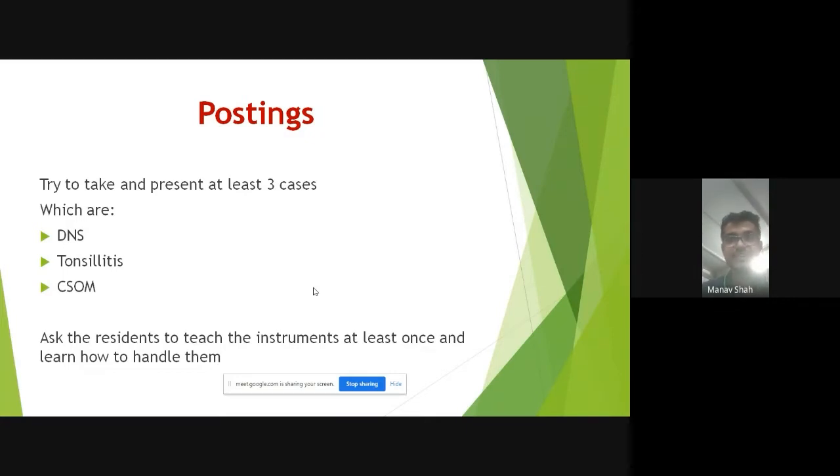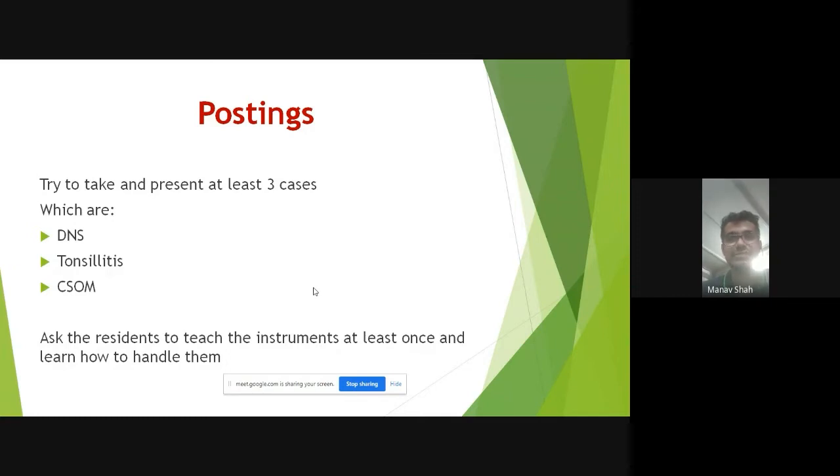How to identify the Caldwell view, then your Stenver's view and all those views. X-rays are asked commonly in your NEET as well as your Viva and all. They'll keep on asking the same questions. Okay, how do you identify this sinus? Where is the sinus? So all these questions you're supposed to see once. You can see it from the PDFs. You can see it live as well, and that'll be enough for ENT.